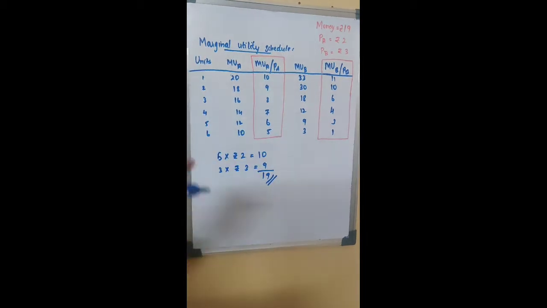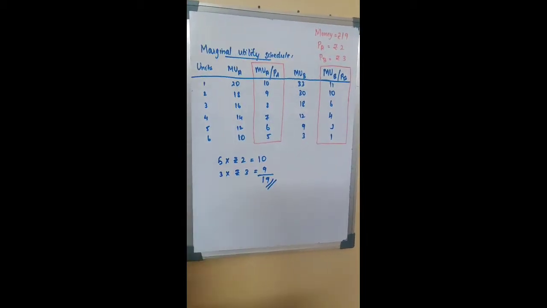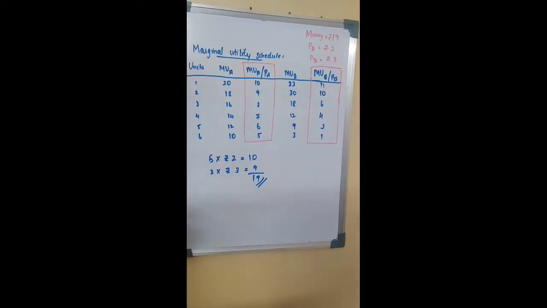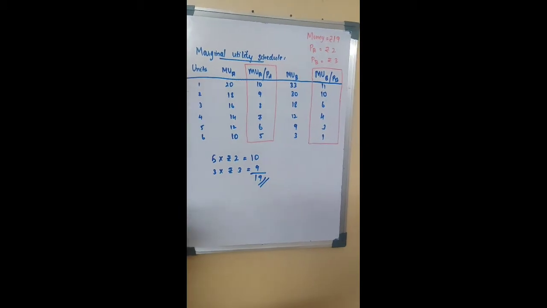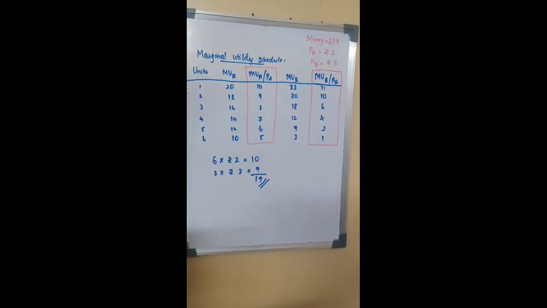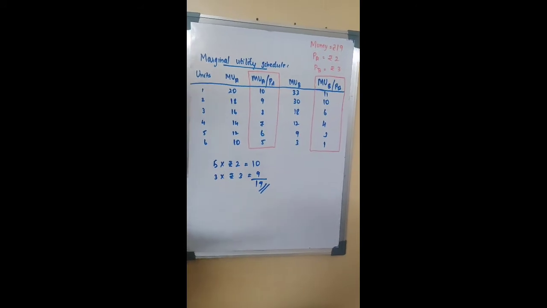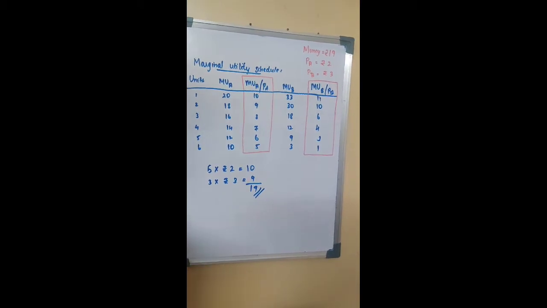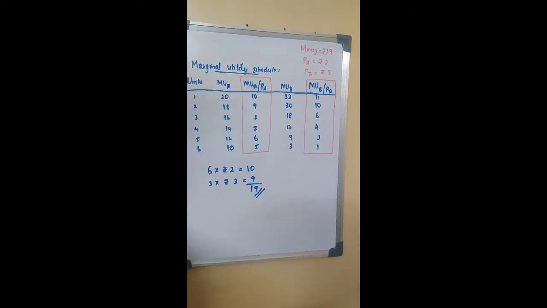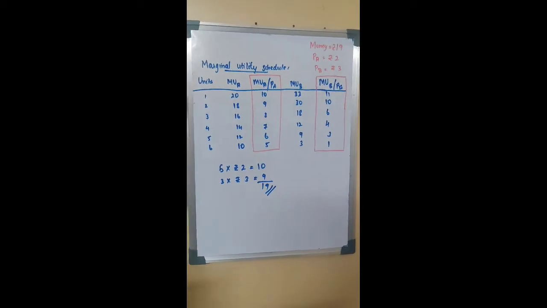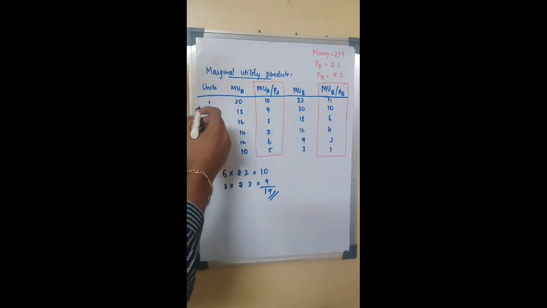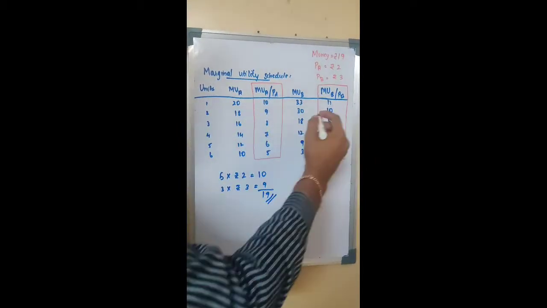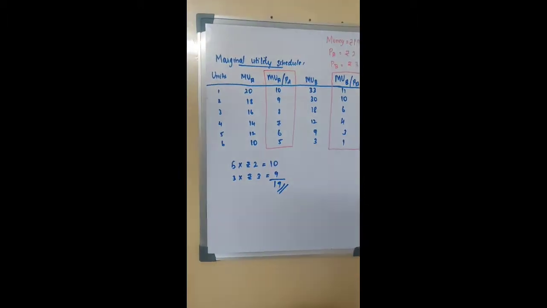From this we understood the marginal utility of money expenditure. Now, going back to what the equi-marginal principle is, we had stated that a consumer will be maximizing his total utility when he allocates his fixed money income, that is 19 rupees, in such a way that the utility derived from the last unit of money spent on each good is equal. Now let us understand how this is derived. From this understanding and with the assumptions, we can say that when we consume the first unit, we get higher satisfaction from the marginal utility of product B.